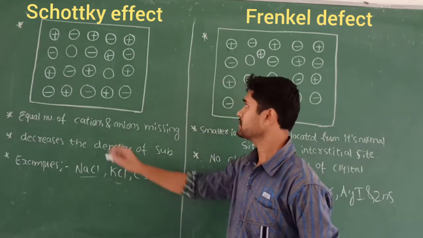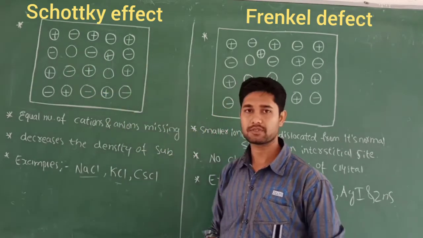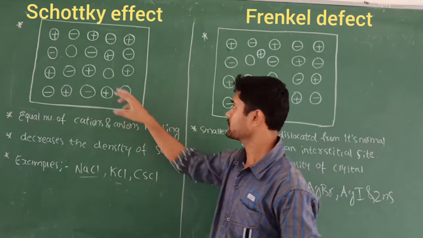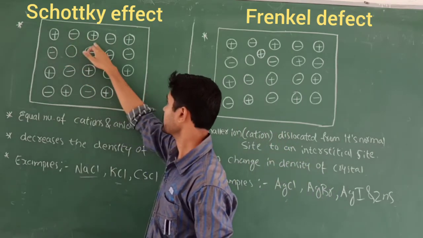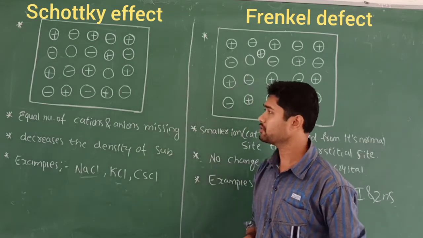Let us study here. When you look at this box, there is a systematic representation of the constituent particles, cations and anions, arranged alternately, plus minus plus minus. What is missing here?